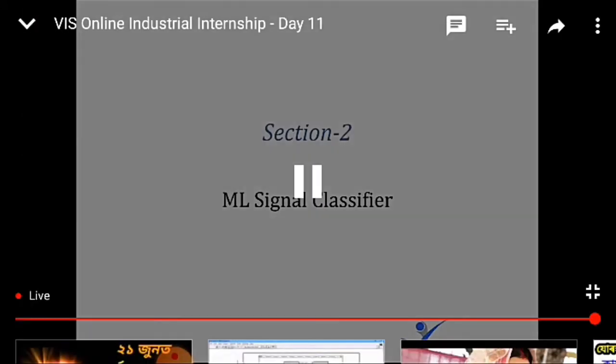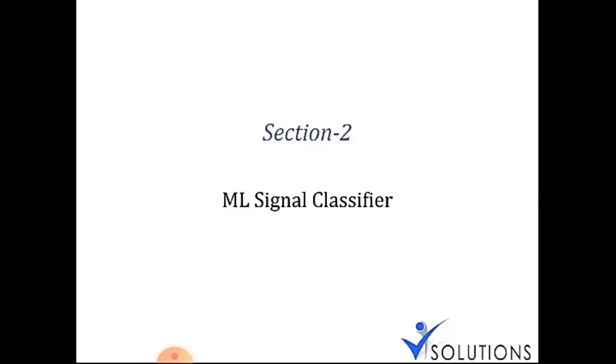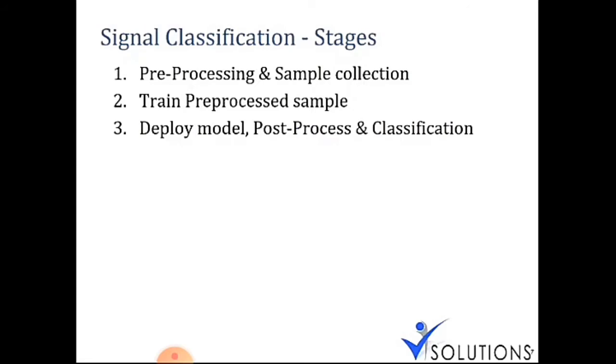We can't feed raw data directly to our algorithm. We have some data, and manually we have to extract the features and train on them. Based on the features only, we are going to perform classification or any decision making. That is supervised learning: supervised learning means we have to do manual feature extraction. Fine, so we'll see the subtopics in signal classification.